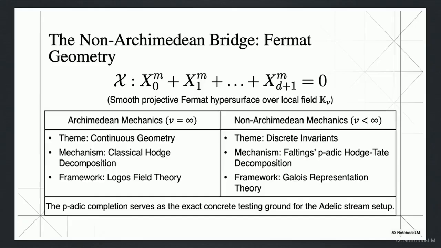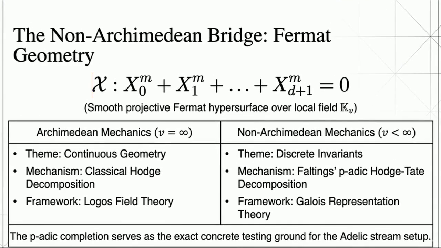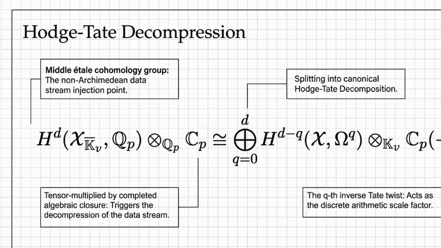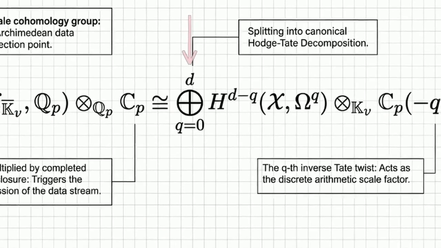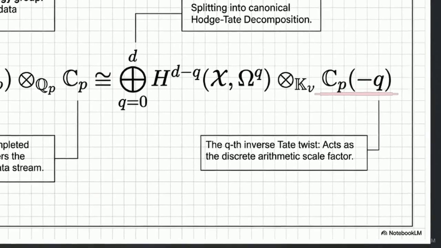We can observe these mechanics directly by testing the framework on a concrete local field. This table introduces the p-adic completion of a smooth projective Fermat hypersurface, defined exactly by the geometric equation you see here. This equation demonstrates Faltings' p-adic Hodge theory in action. By tensor multiplying the middle étale cohomology group by the completed algebraic closure, the non-Archimedean data stream actively decompresses, dividing across the inverse Tate twists at the end of the expression.